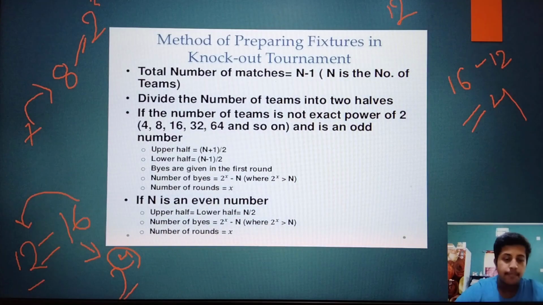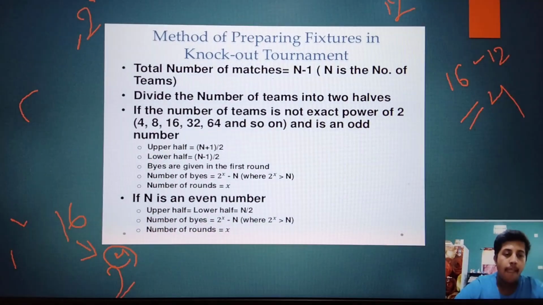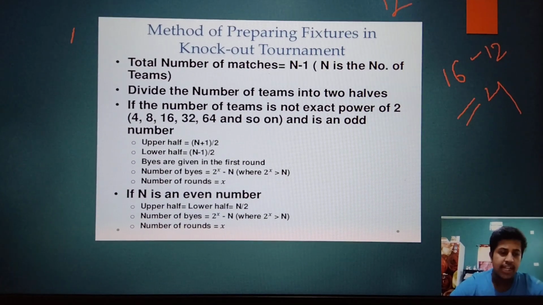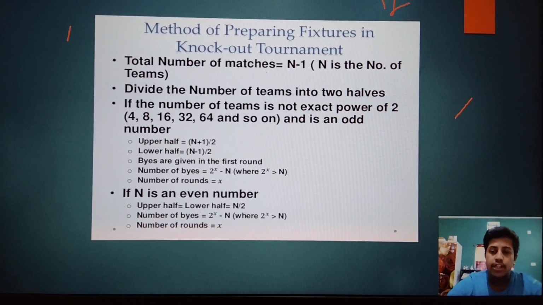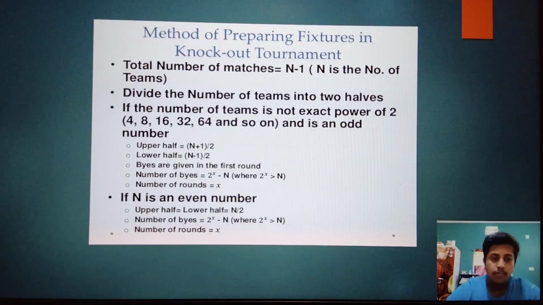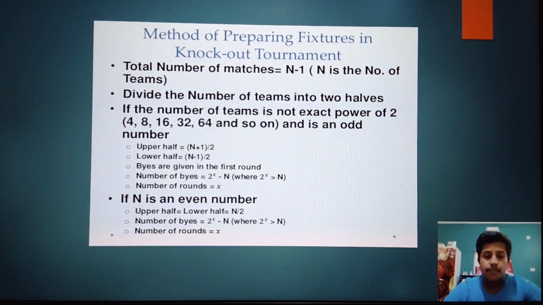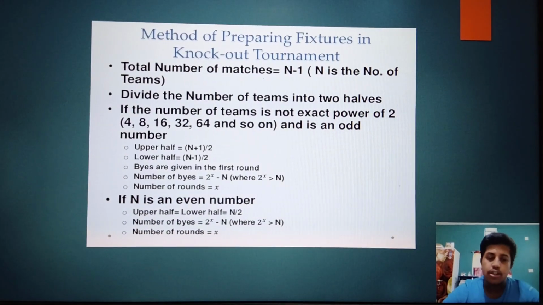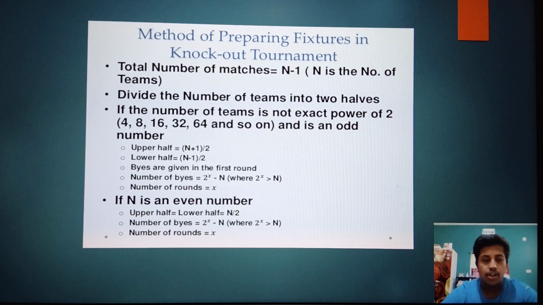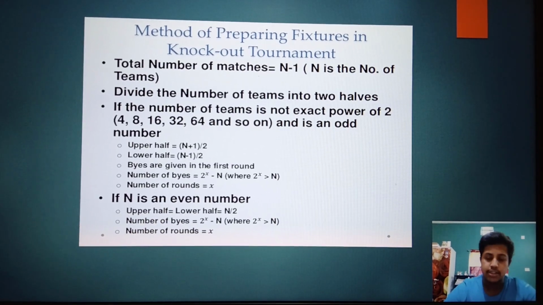I am erasing it. After that, if n is an even number, then as I have told you, you can easily calculate it. If there are 10 teams, then n by 2. After that, the number of byes and the number of rounds are calculated the same way as you did for odd numbers. For even numbers it will not have any difference.